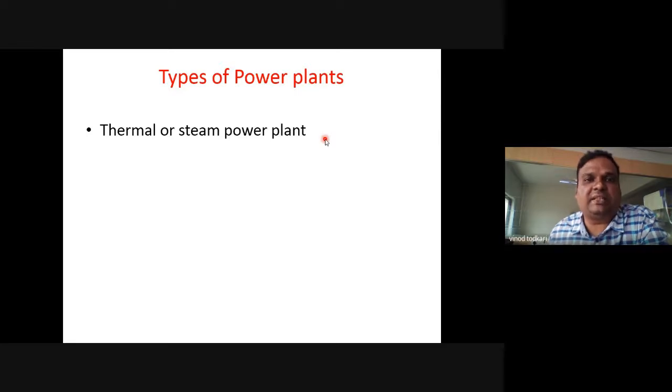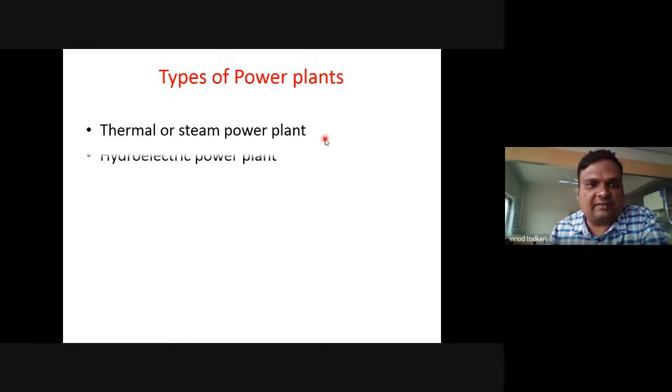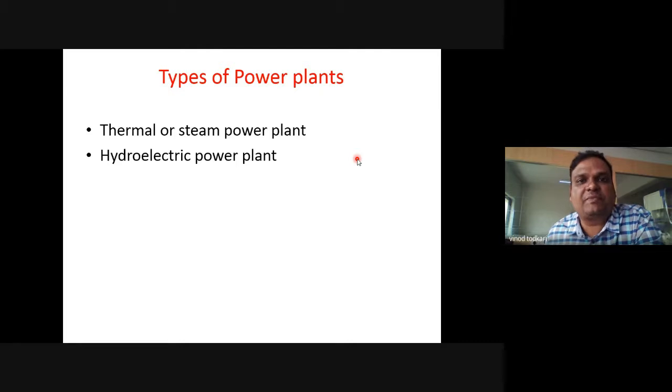Just remember one thing: in all power plants, the output is fixed. What is that output? Which energy? Electrical energy, very good. It is correct. Can anyone give a thought to this? Why in all power plants do we convert all forms of energy into electrical energy?